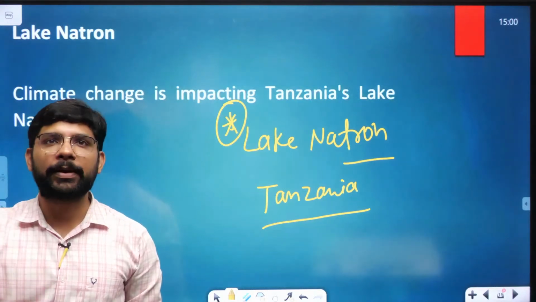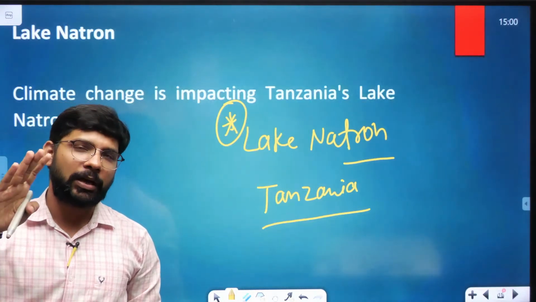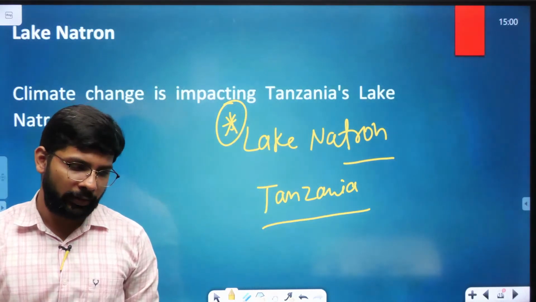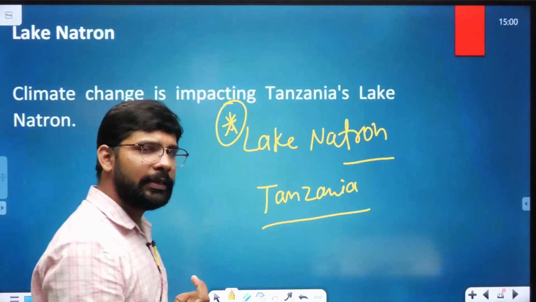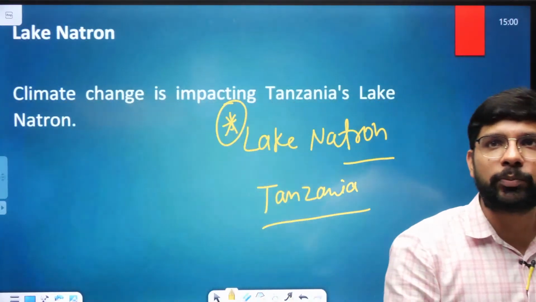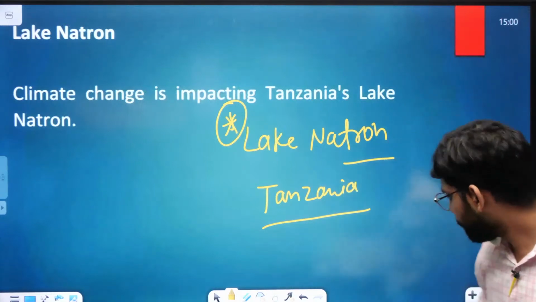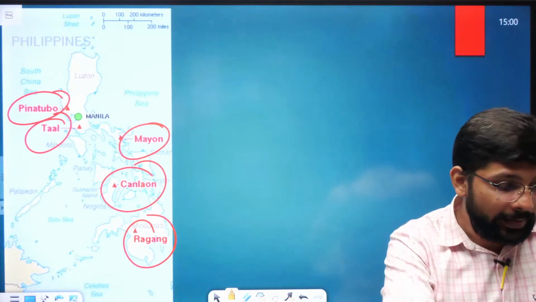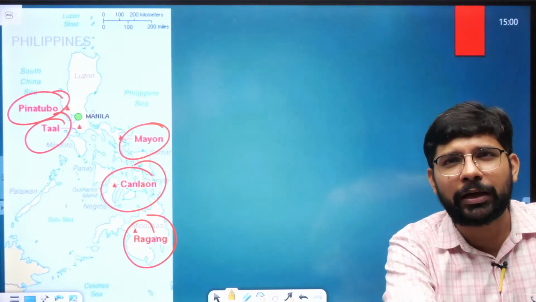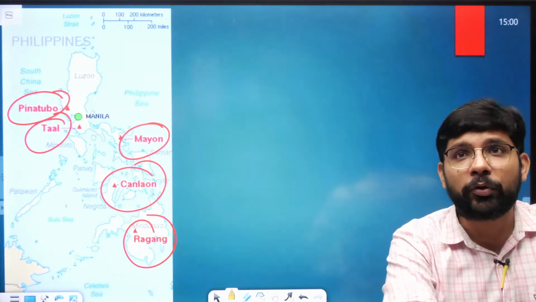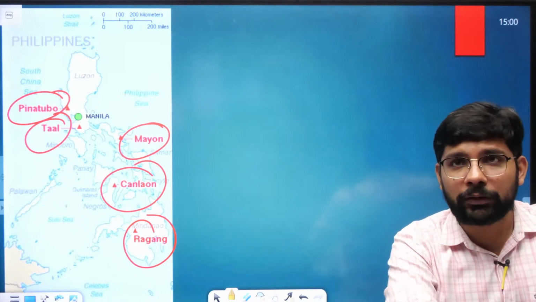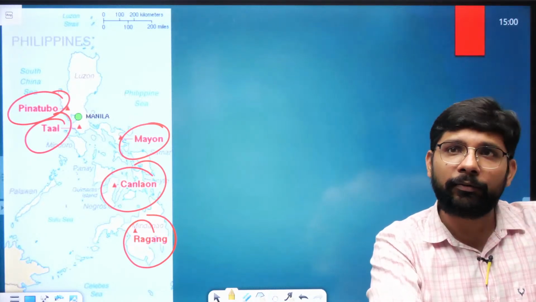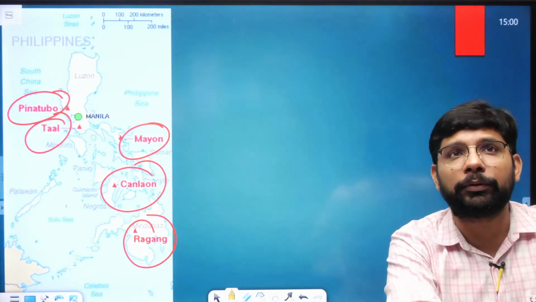Every year in prelims there is a question about lakes and water bodies that have been in the news because of climate change. Even about Lake Chad, a question has been asked 2 to 3 times because of the dryness. Similarly, about the lake in Iran, a question has come. From Lake Victoria, a question has come. So now the lake in Tanzania, we are looking at Lake Natron.